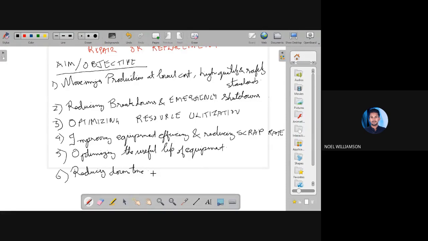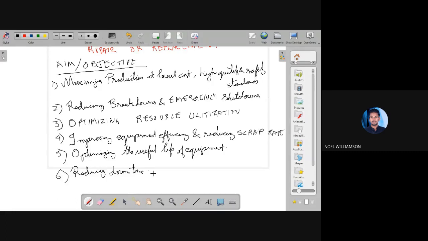What is the downtime? Downtime is the time where the product is not working, or when the process is not done. That is a downtime. So we can reduce the downtime for repair and all. So these are the key objectives of maintenance.